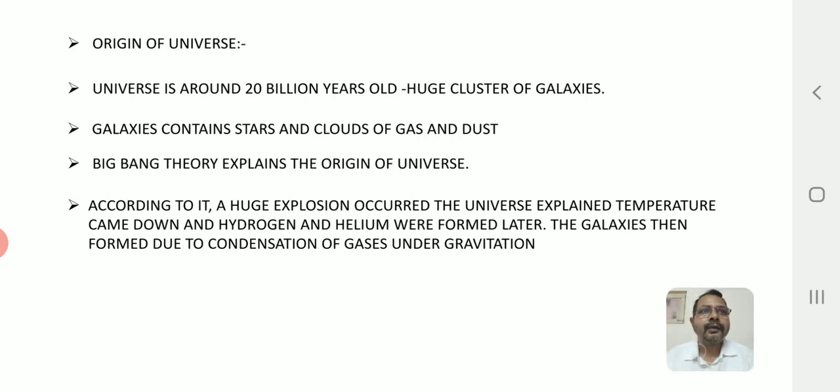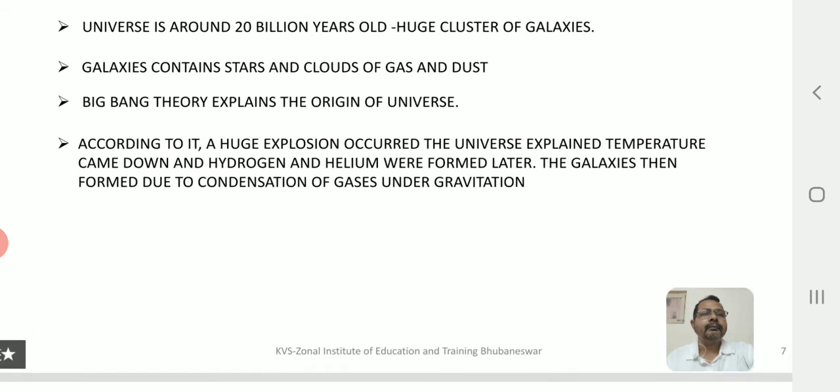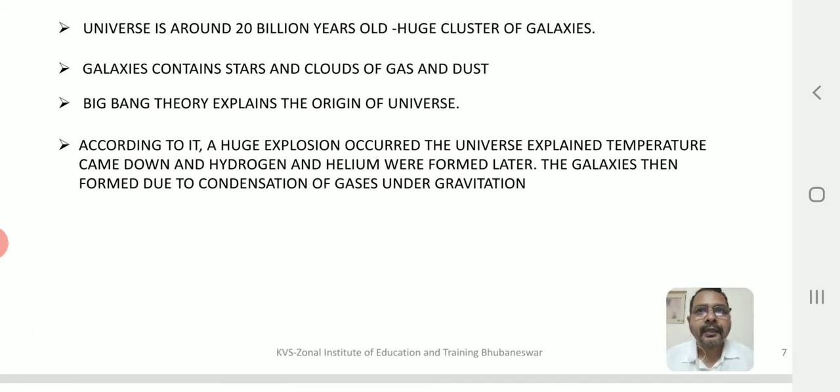A theory called the Big Bang theory explains the origin of the universe, and according to this, a huge explosion occurred in the universe. The temperature came down and hydrogen and helium were formed later, right? The galaxies then formed due to the condensation of gases under gravitation. In this way the galaxies and the universe were formed, and earth, being a member of a galaxy, the Milky Way, is how earth was formed. So it is very interesting to note how the Big Bang theory explains the origin of earth.